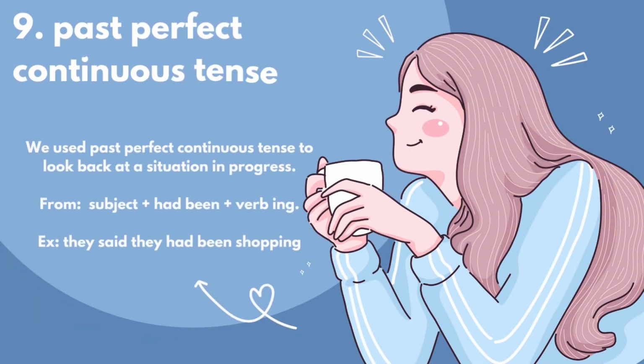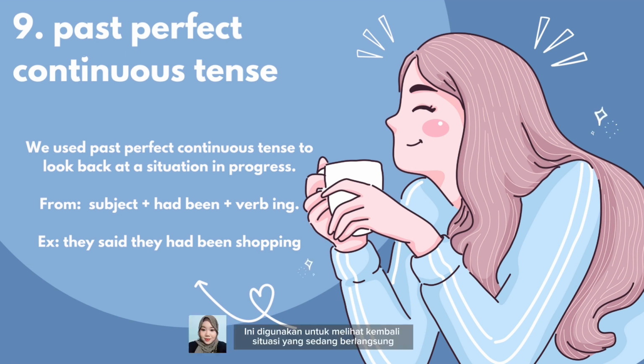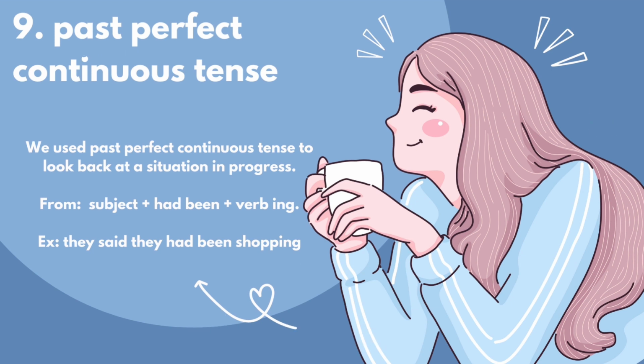9. Past perfect continuous tense. Past perfect continuous tense is a tense or verb formed to express an action or an event that was started and going on in the past but is no longer happening now. We use past perfect continuous tense to look back at a situation in progress.